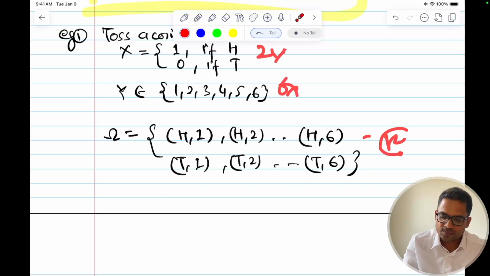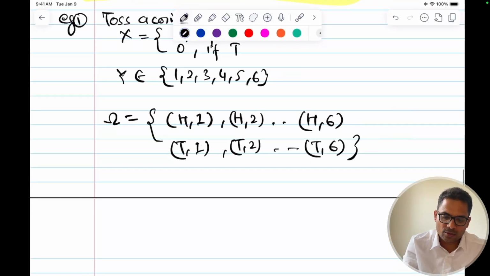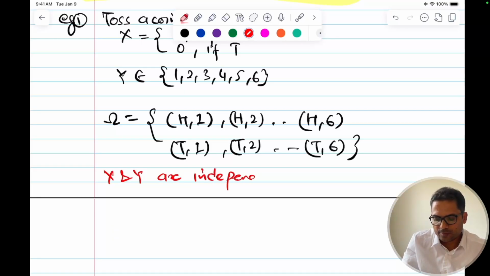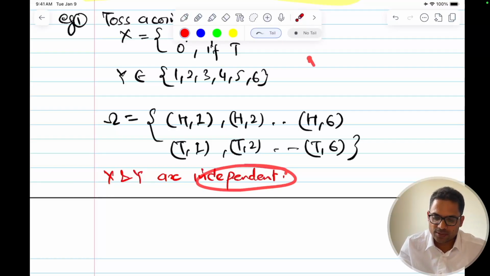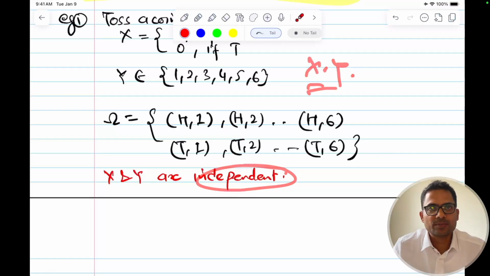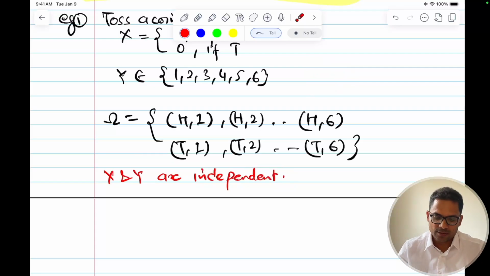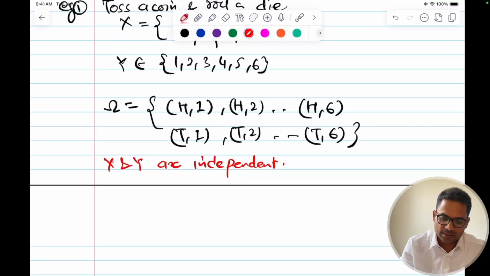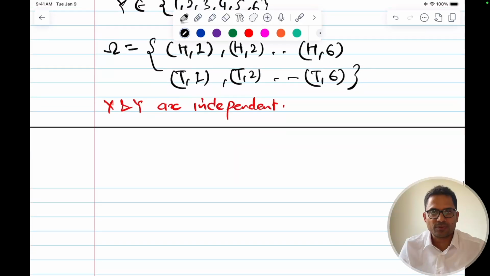And here obviously x and y are independent, so this is a case of independent, because we can write expectation of xy as expectation of x into expectation of y. I'll give you many examples so that it's very, very clear.